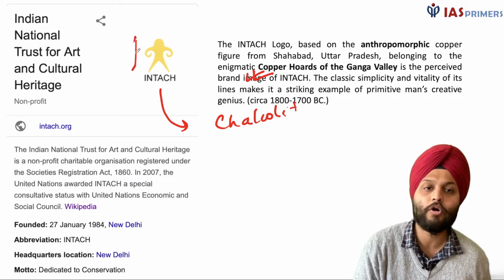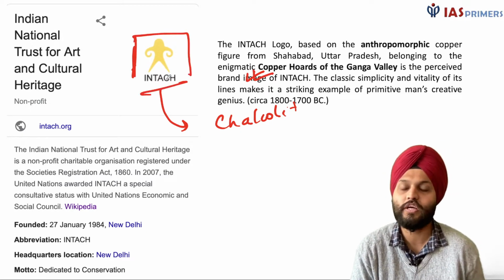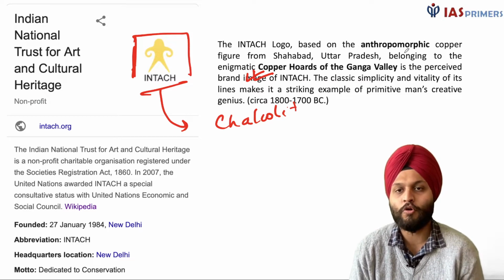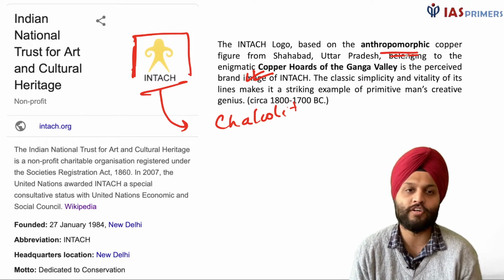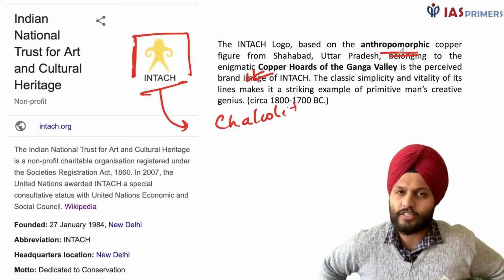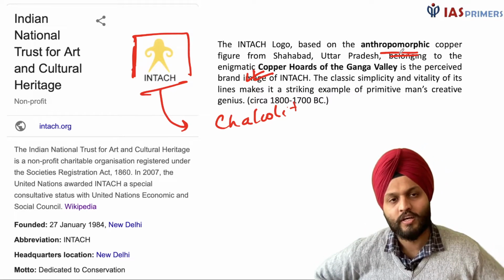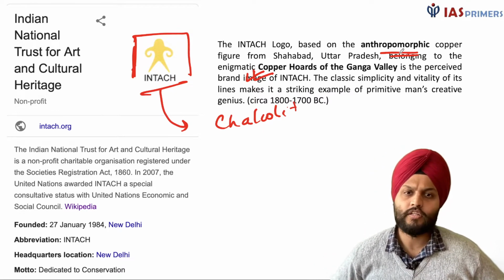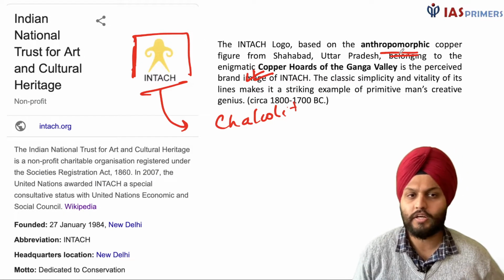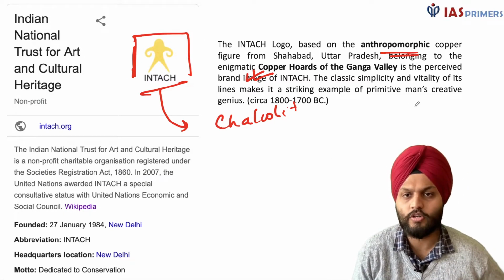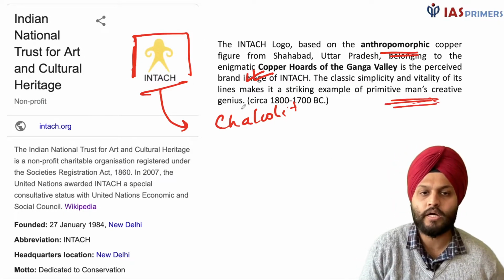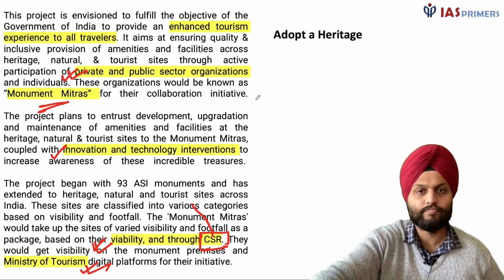Amongst these was something quite unique: the anthropomorphic copper figure, some sort of creativity in trying to show a human being in this way. Some people actually believe that this is a fishing hook. It doesn't look like that, but yes, this is what it is. So it shows primitive man's creative genius.